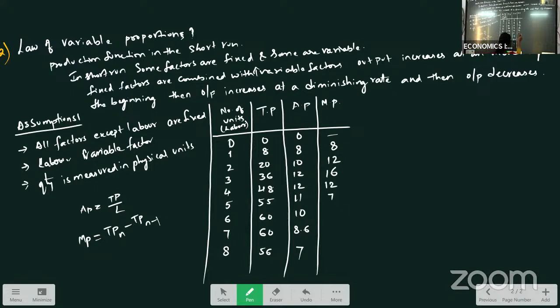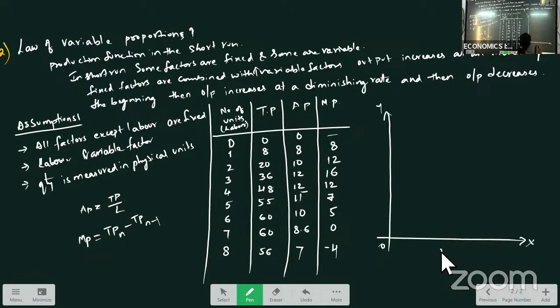Then 55 minus 48 is 7. 60 minus 55 is 5. 60 minus 60 is 0. 56 minus 60 is minus 4. So what's happening to our marginal product? Marginal product increases, reaches a maximum, and then decreases. And it becomes equal to AP at this point, and it becomes 0 where TP is maximum. You have to remember these points. Now see the graph here.